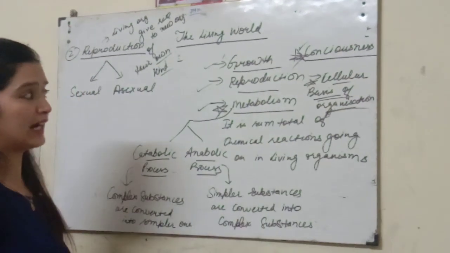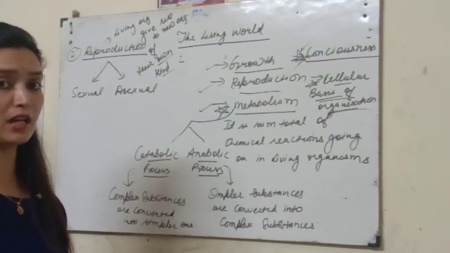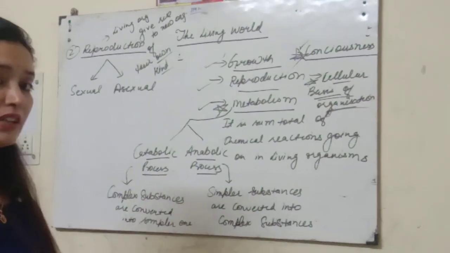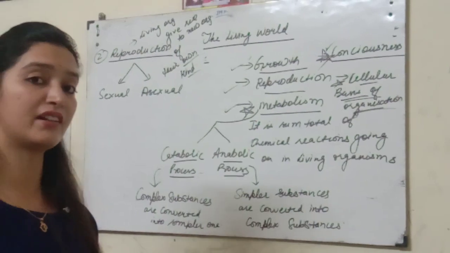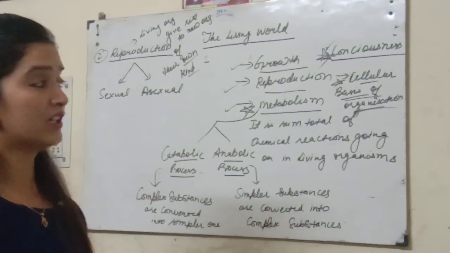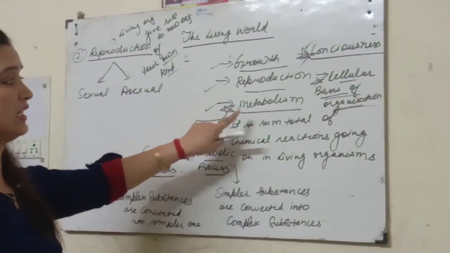And the mule is sterile. In human beings, some infertile couples are also there. So we cannot say that if they do not have the property of reproduction, they are non-living. They are still living.